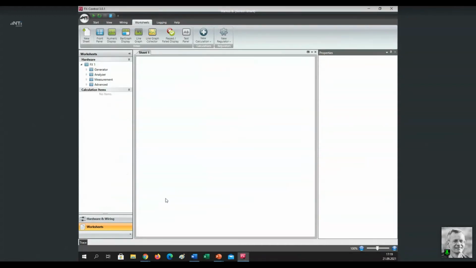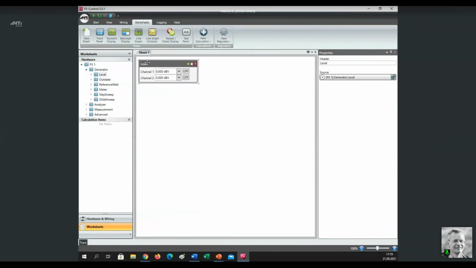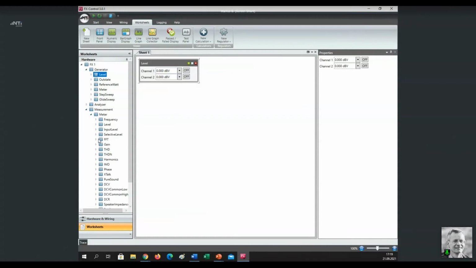Now I want to determine the noise floor of my amplifier. I start again with my generator level and I leave it muted. So in a first step, I would measure the spectrum of my analyzer output.